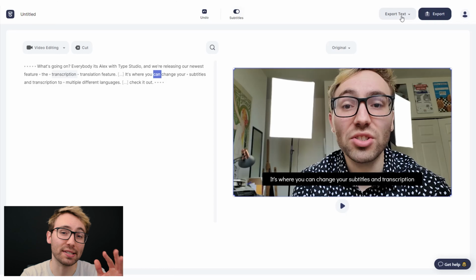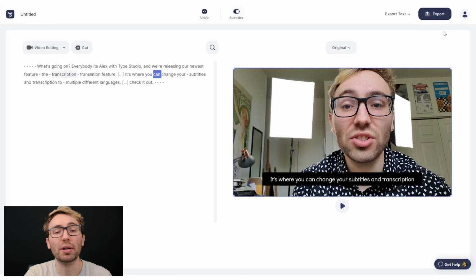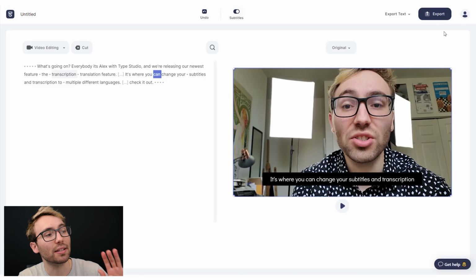So once your video is exactly how you want it, there's a bunch of different exporting options. The extra ones are more accessory based, like for instance, the export text feature right here. You can actually just take the text if you want. This is good for people that just want to have transcriptions of their videos, or somebody that wants to get an SRT file for their video, which is the actual subtitle file for a video, so that you can upload it along with your video onto platforms like YouTube, so you can have your custom subtitles if you'd like. But aside from those accessory exports, let's go to the actual export and just click export.